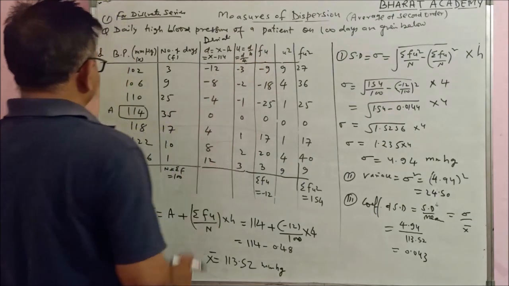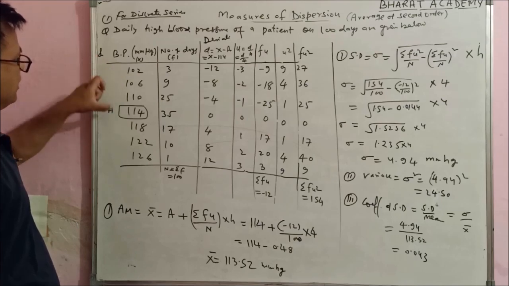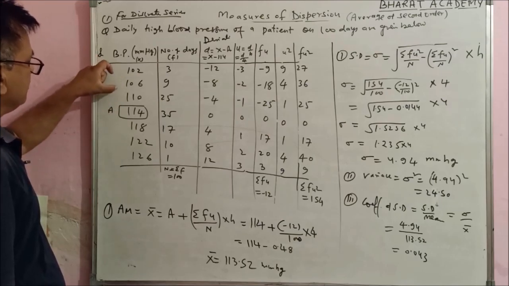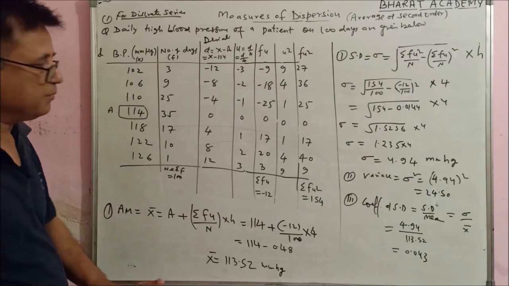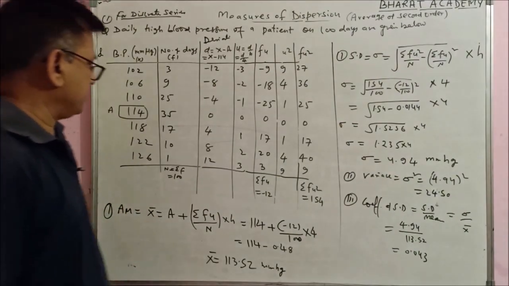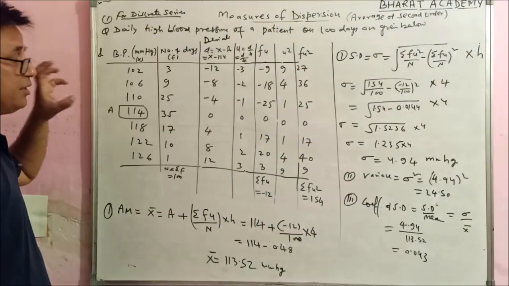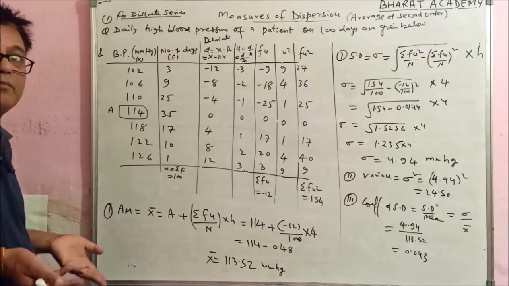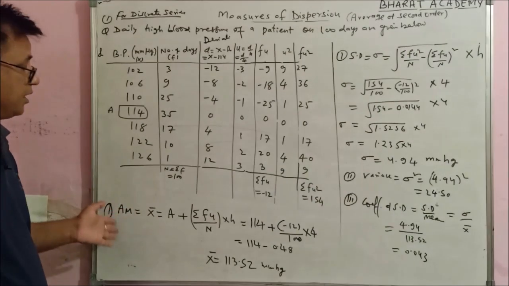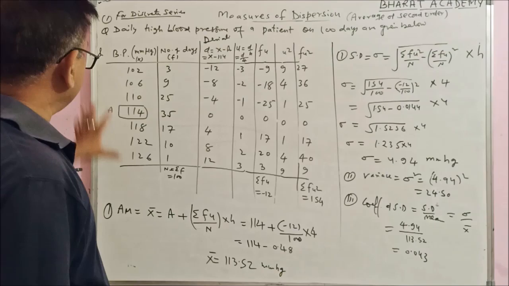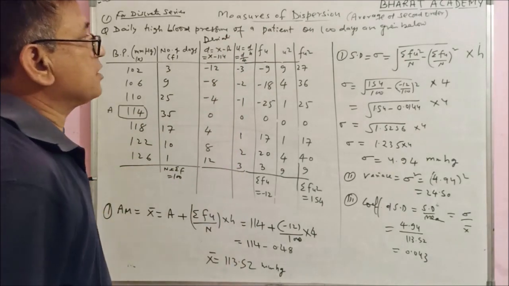D is the deviation, h means the consecutive difference between the two numbers. Here x is 102, 106, the gap difference is 4, 110 and 106, 4. If the difference between consecutive numbers is the same, then you can calculate the arithmetic mean or the standard deviation by the step deviation method. But if the difference between consecutive numbers is not the same, then you have to apply the formula for SD and arithmetic mean, the direct method. Here the difference is the same, so you can calculate it by the step deviation method.